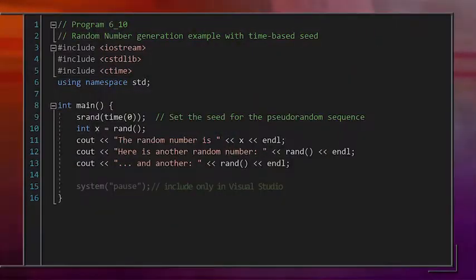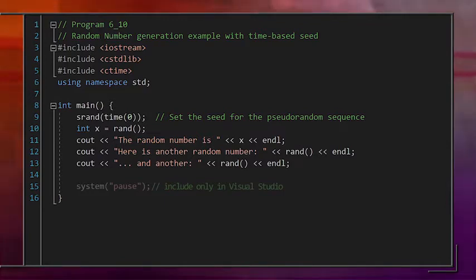Well, there's a library called ctime that will give us the time. Look at this code. We've pound included the ctime library. That gives us access to a function, time, that will give us the current time. The time function takes one argument, which we should just set to 0. Don't worry about the details of this argument, that's not important. The key thing is that the function time will then give us a different value every time, based on the current clock time. Now, if you run this code, you'll get a different sequence of numbers every time you run it. Since the actual time in the computer is changing every second, the time function is giving us a different value all the time.